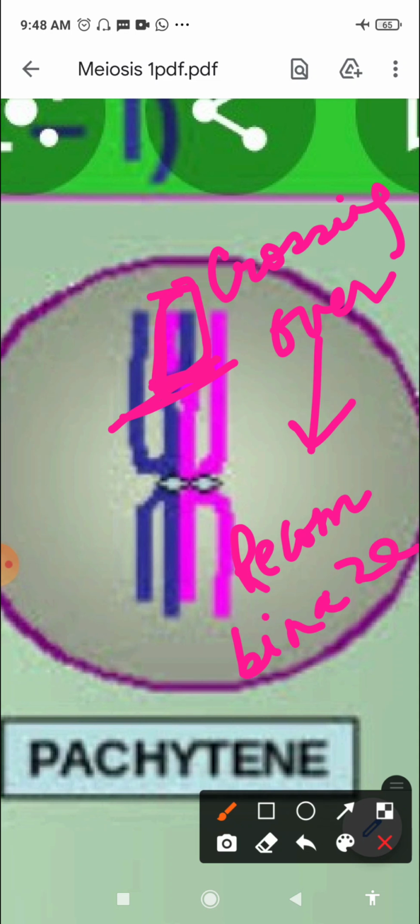Now this crossing over leads to recombination of genetic material on the two chromosomes, right? You can see how the parts have exchanged. Something new is formed over here. Now recombination between homologous chromosomes is completed by the end of pachytene, right? Now this leaves the chromosomes linked at the sites of crossing over. So at the site where crossing over takes place, it is linked, right?